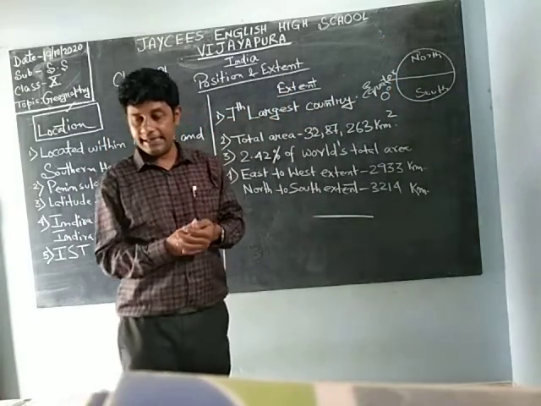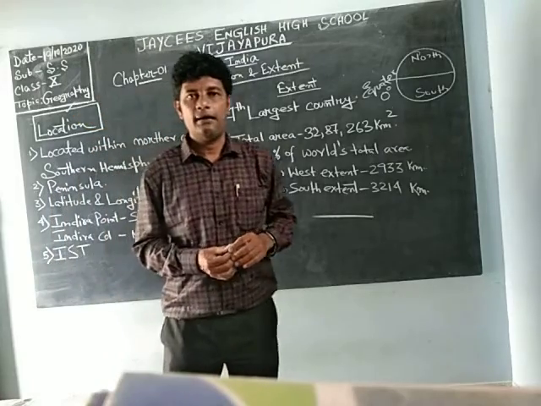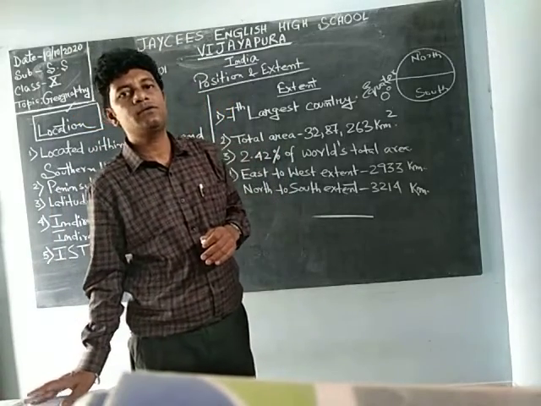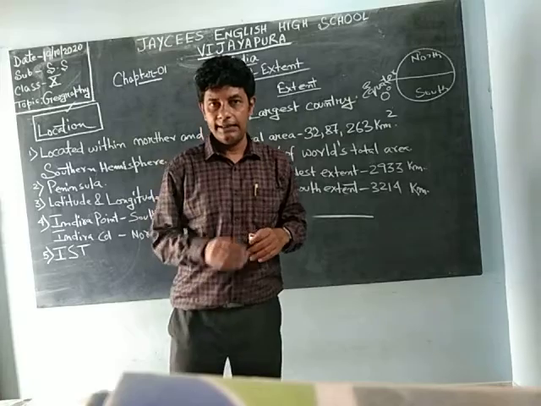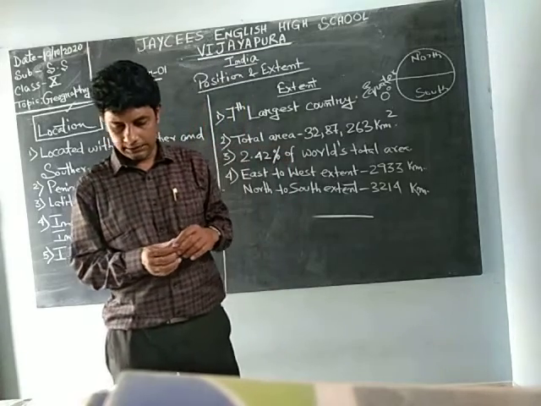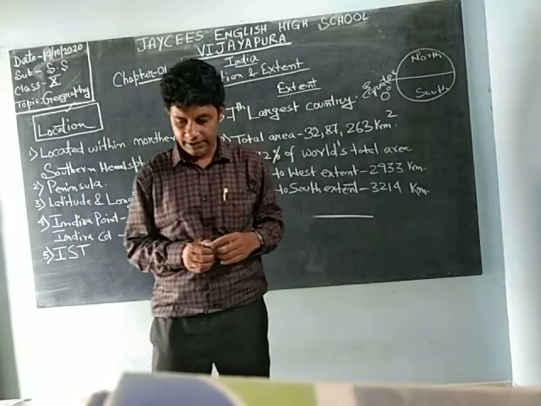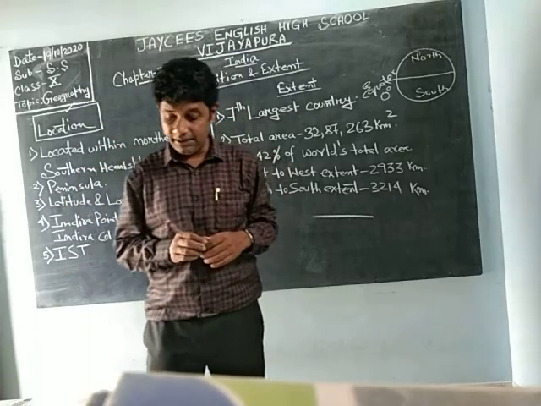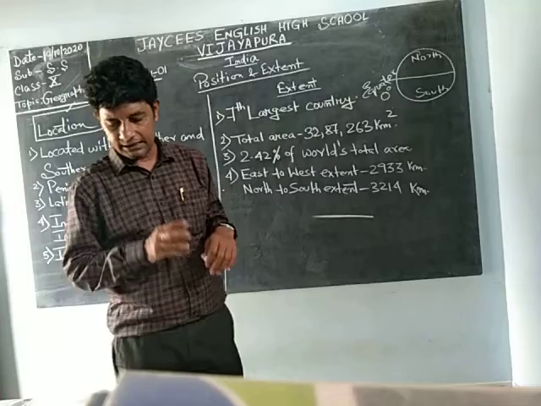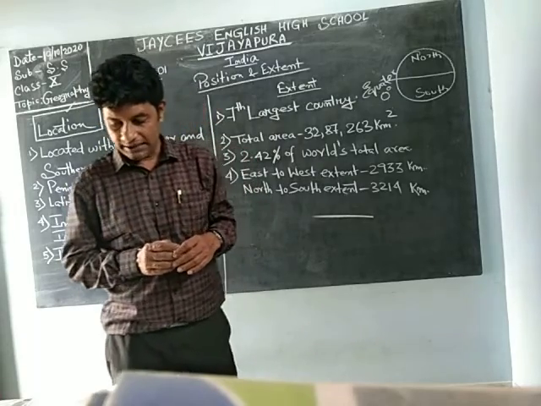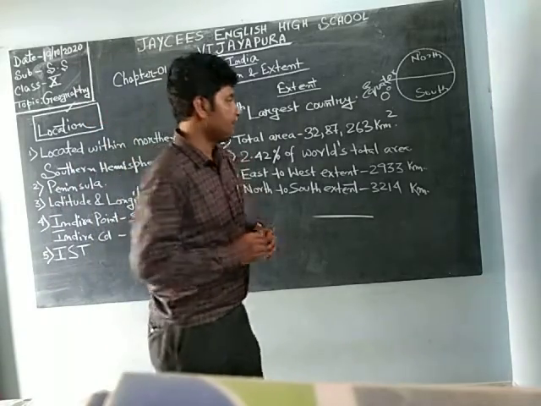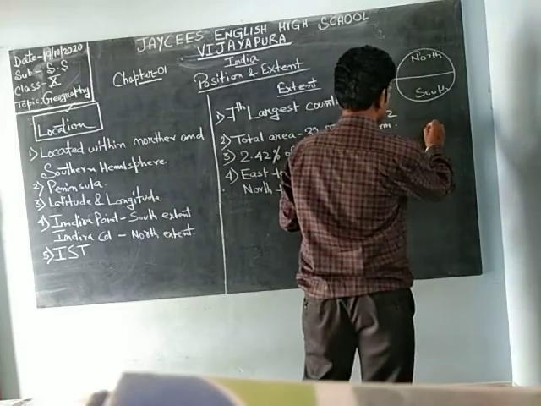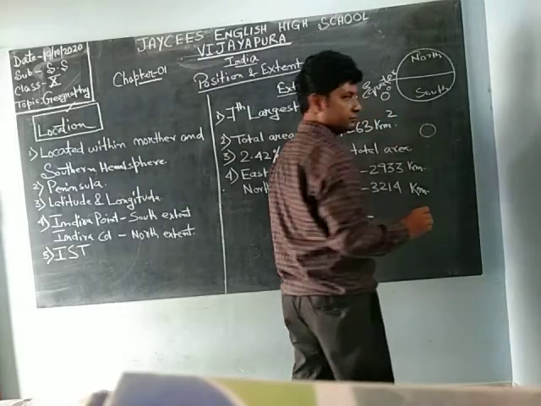Next, India is a peninsula. What is a peninsula? I think you have already gone through it in your previous class, but I will tell you again. A peninsula is a piece of land that is surrounded by water on 3 sides and on one side by land. Suppose this is our India.